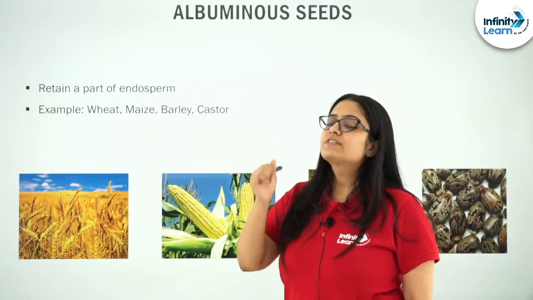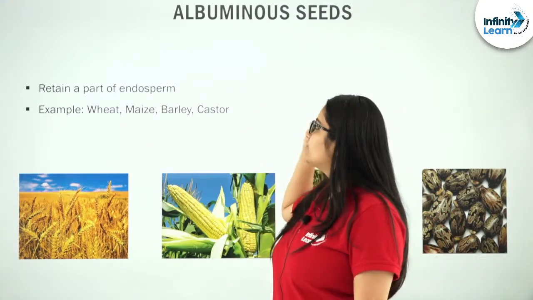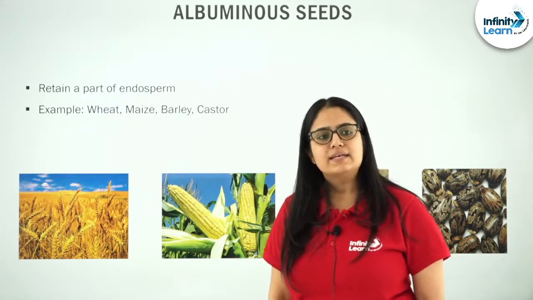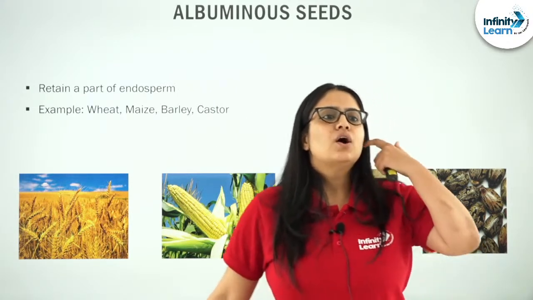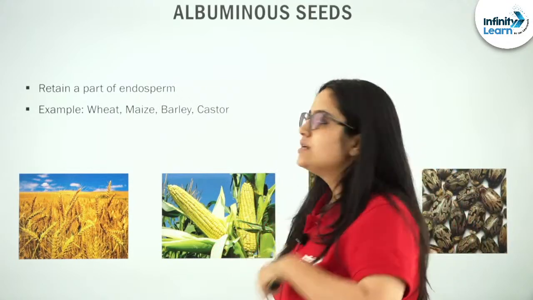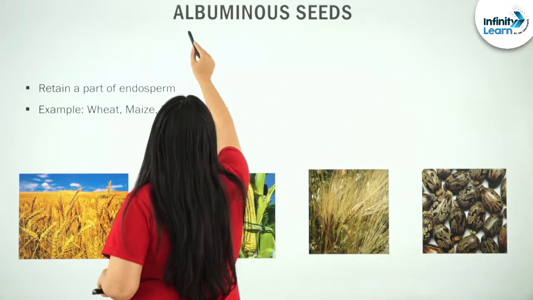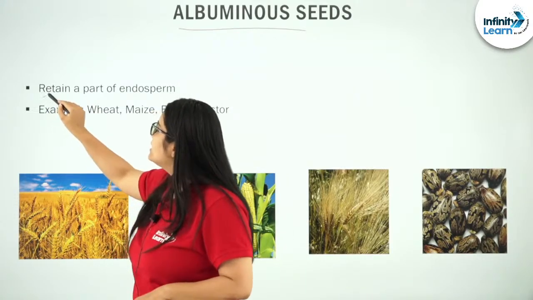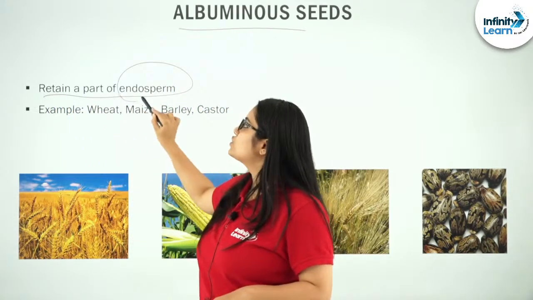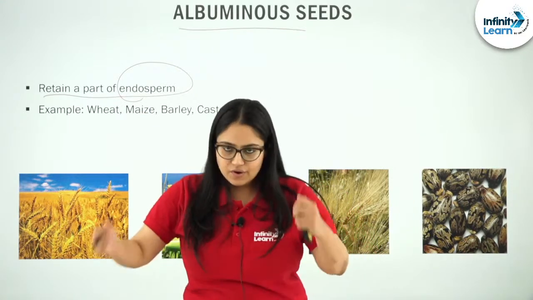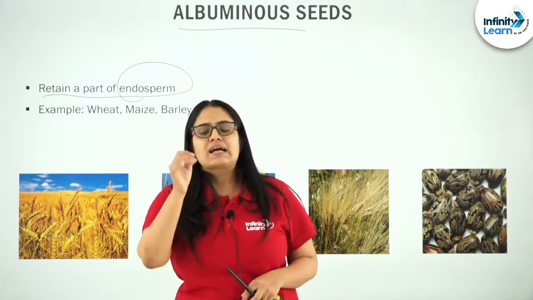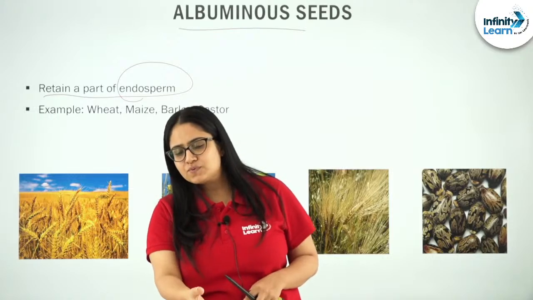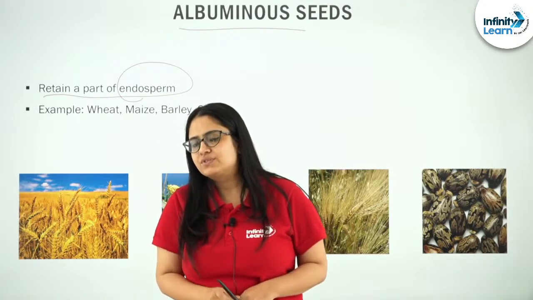So the very first type or categorization of seeds that we need to understand is albuminous seeds. What are albuminous seeds? They retain a part of endosperm in them. Remember, a few minutes back I explained what an endosperm is and why it is produced.